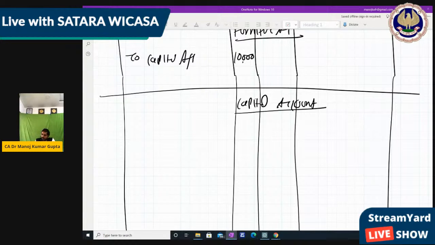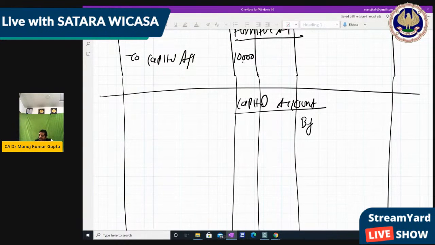Capital account. Now what we write? Capital account is on the credit side, so we write credit side. If the account is debit side, we write debit side. If the account is credit side, we write credit side. Because these are the ledgers which we are going to reflect in the trial balance, which must tally. So how will it tally? Debit and credit must continue with debit and credit, right? So if the ledger is debit, the journal entry is debit, then we debit here. If the journal entry is credit, we credit here. But which name? The opposite name.